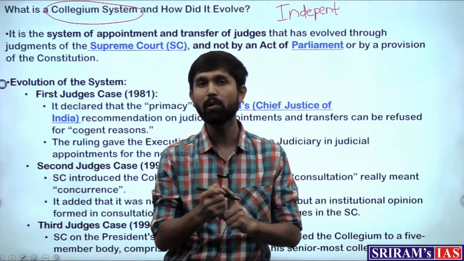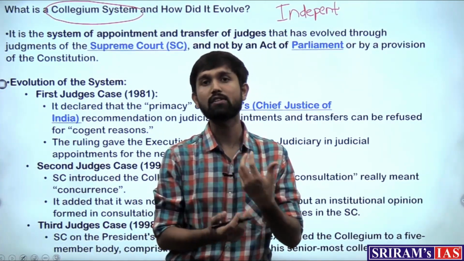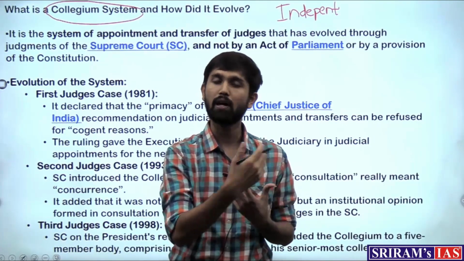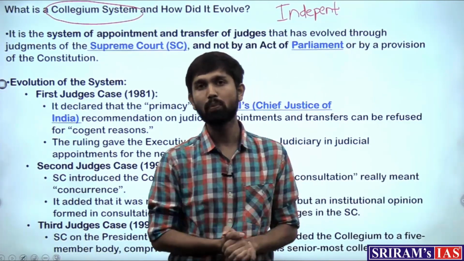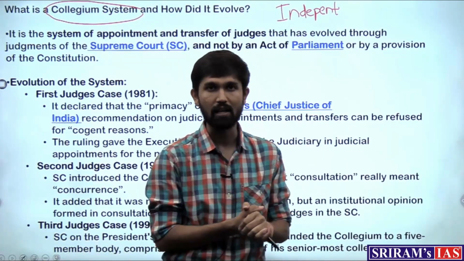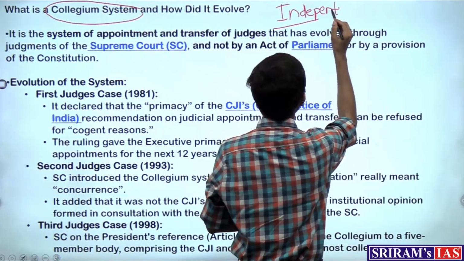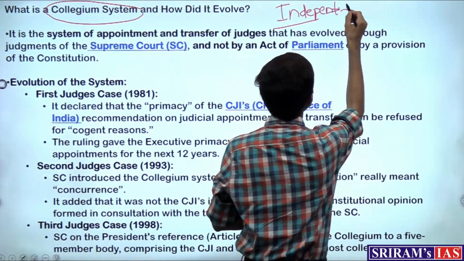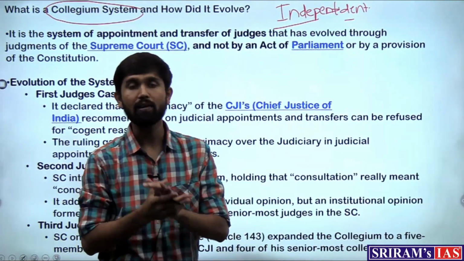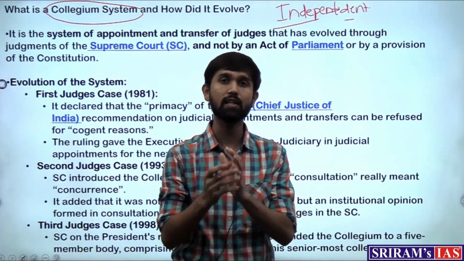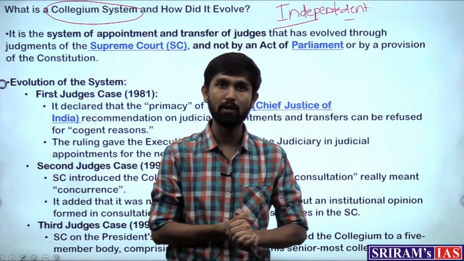And one very important aspect of independence would be the independence to appoint its own judges, and the prerogative or the authority to appoint its judges would lie with the Supreme Court judges only, or the judiciary itself. That one factor would be the deciding factor for the independence of judiciary. So therefore appointment of judges is a big pillar for ensuring the independence of judiciary.